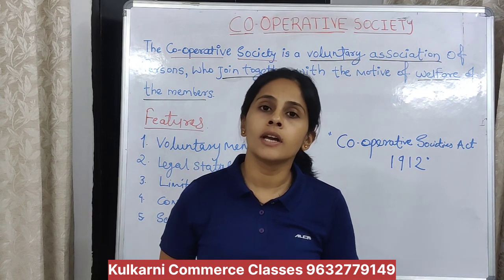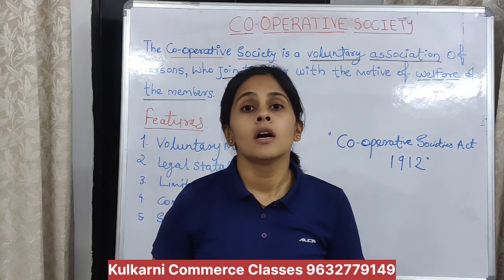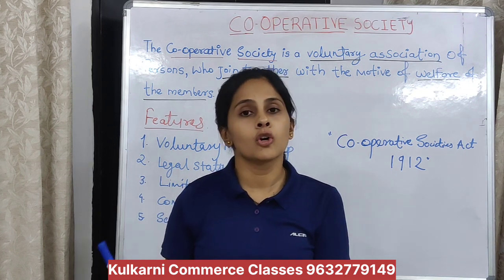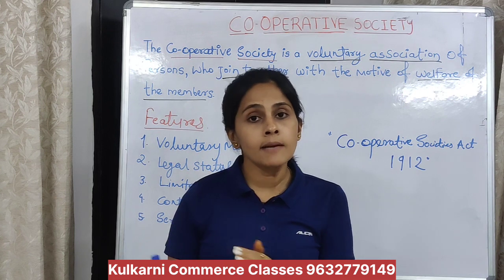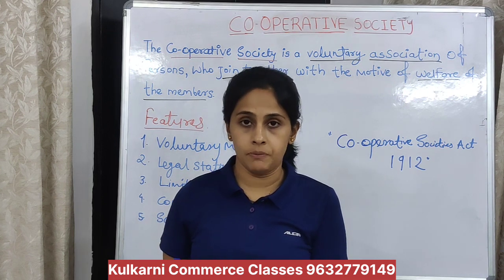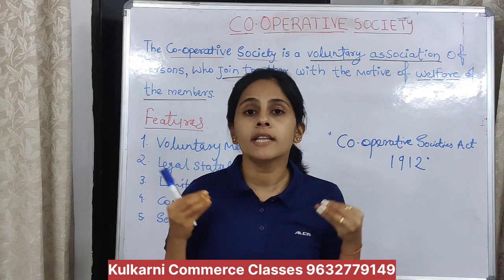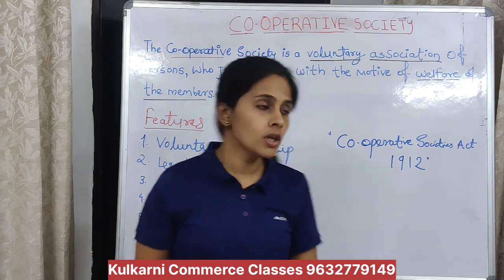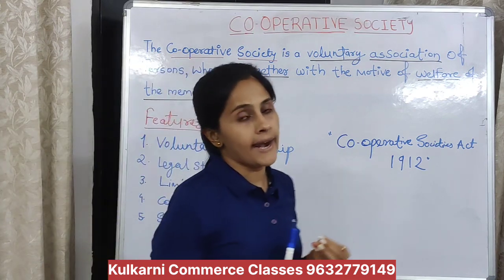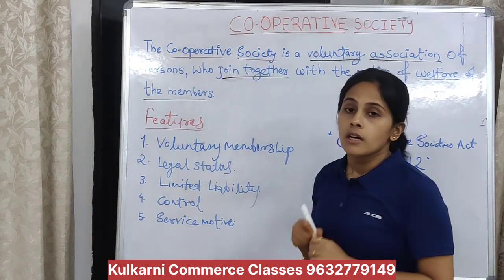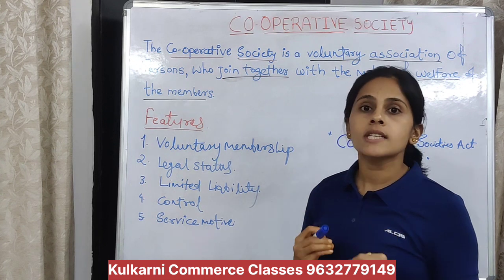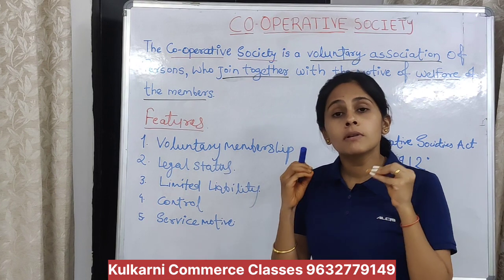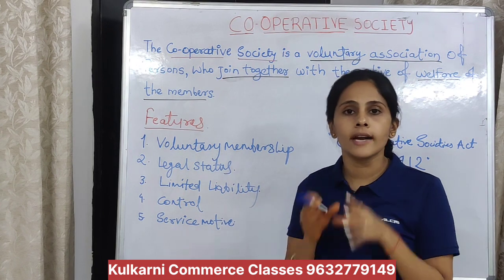In the same way, people who do dairy or milk production form a cooperative society. I will tell you different types of cooperative society later. But the purpose is to protect the welfare of others and to protect themselves from the middleman. Understood? Then, what are the features or characteristics of cooperative society? As I always explain, first you have to understand the meaning. On the basis of the meaning itself, you can write the features.